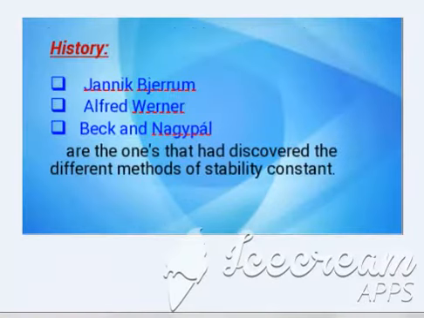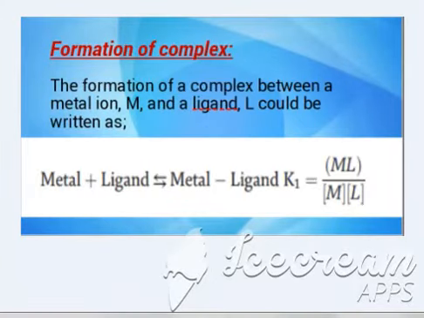History. Three scientists had discovered different methods of stability constant. They explain many kinds of reaction methods to determine the stability constant.